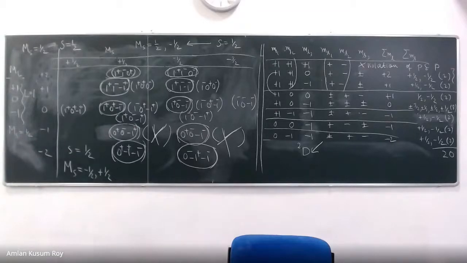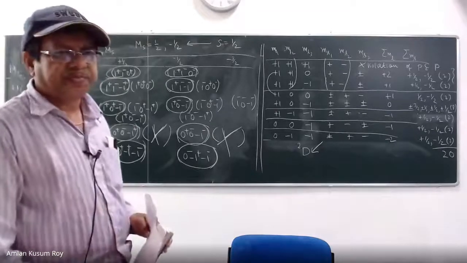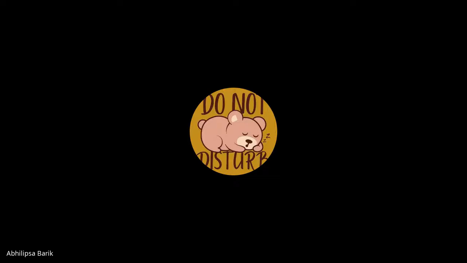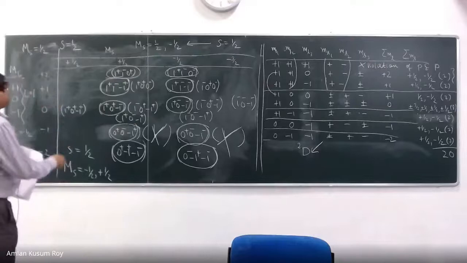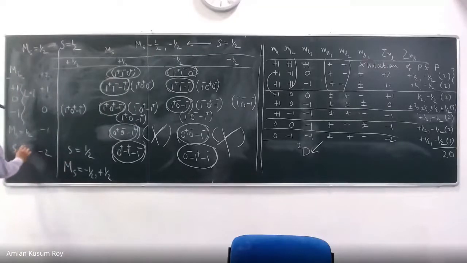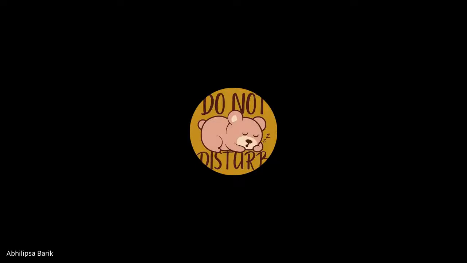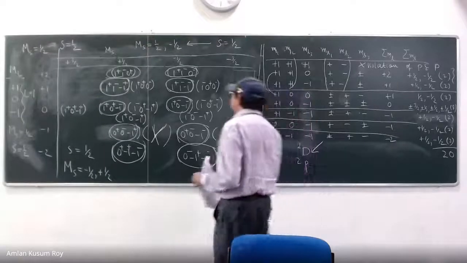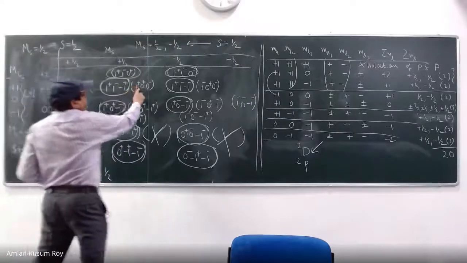Right? MS value is equal to plus half means you have a situation just like before again. S is equal to plus half. So that means your S is equal to again half. So what is my term? If your L is equal to 1 and S is equal to half, what is my term? 2p. Where are they sitting here? So 2p, right? 2 means plus half and minus half.